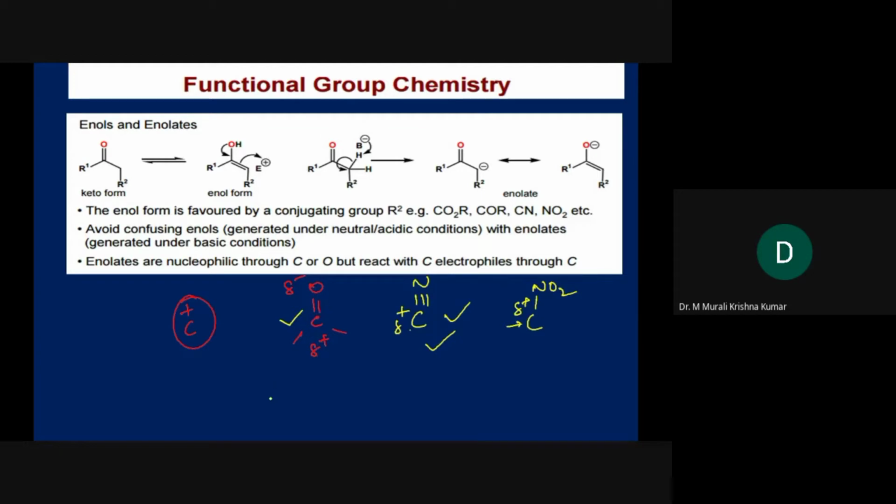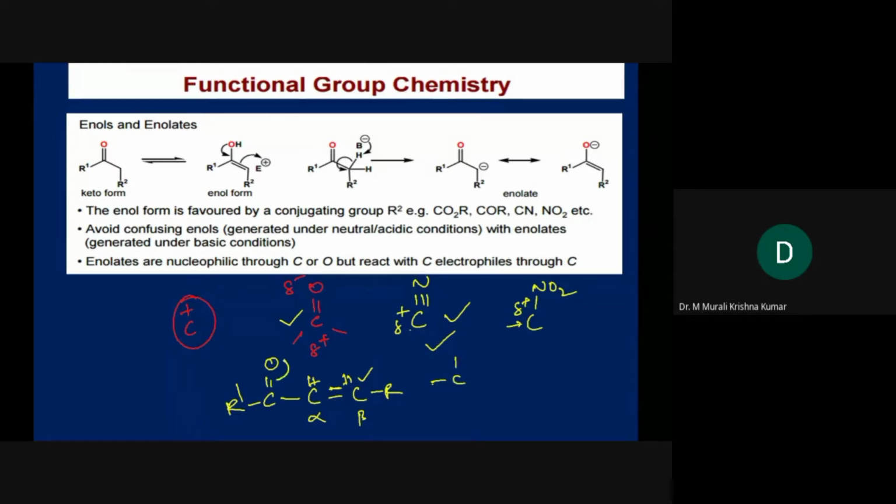In another way, generation of an electrophilic carbon is done through conjugated double bonds, alpha beta unsaturated carbonyl compounds. In alpha beta unsaturated carbonyl compounds, the beta carbon shall bear positive charge. Why is it happening like that?